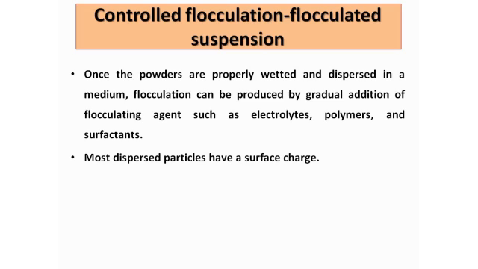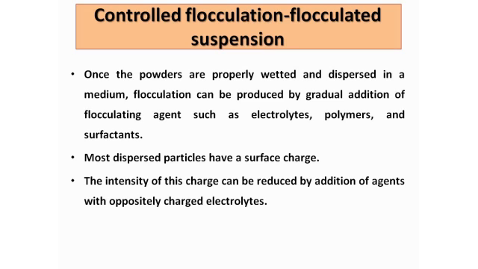Thus you see, most dispersed particles have surface charges over their surface. Means the dispersed phase or the solid particles generally possess a surface charge. So what we can do is simply add some electrolyte of opposite charge, and the intensity of this charge can be reduced. How do we reduce the intensity of the charge present over the surface of the dispersed phase?